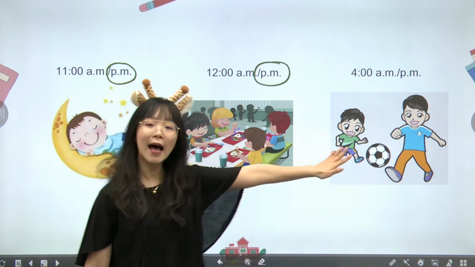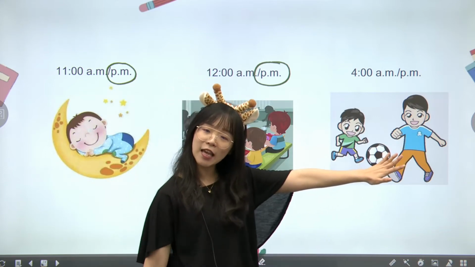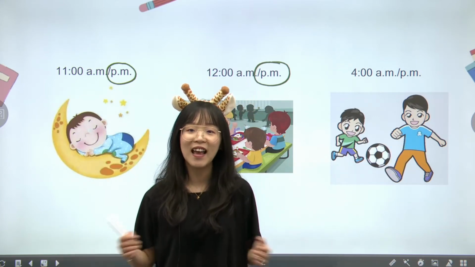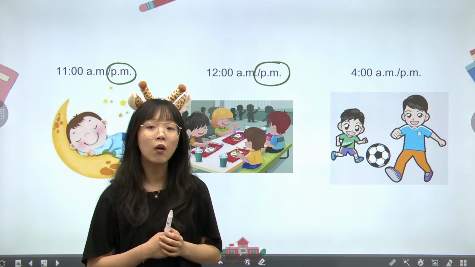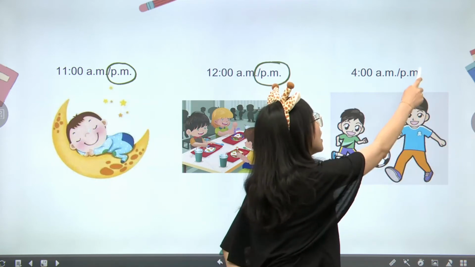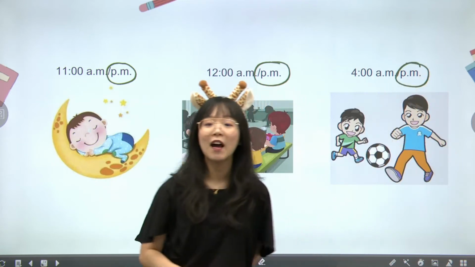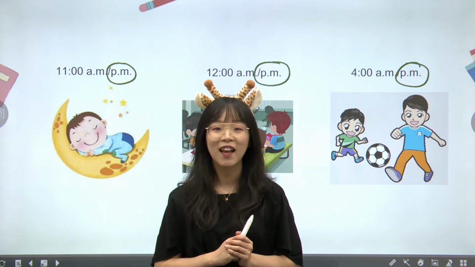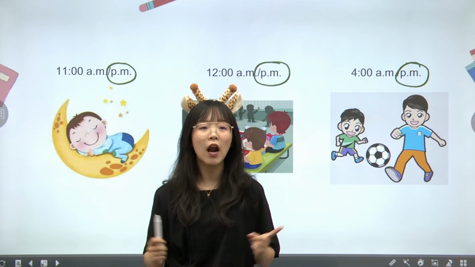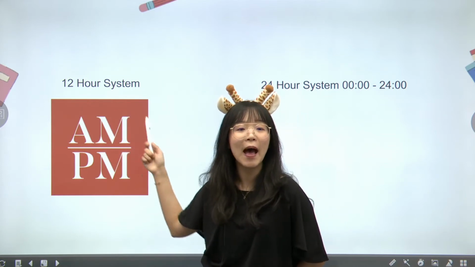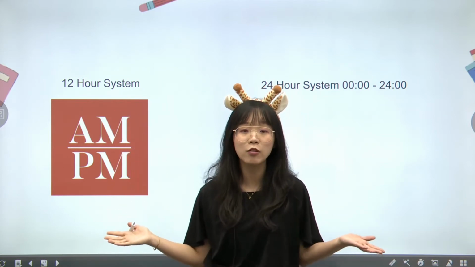Okay, last picture. You're kicking and playing soccer. So for this one, is it 4 a.m. or 4 p.m.? Great, this is also p.m., for 4 o'clock in the afternoon. Okay, this is our 12-hour system where you normally see a.m. and p.m. So when am I supposed to switch?